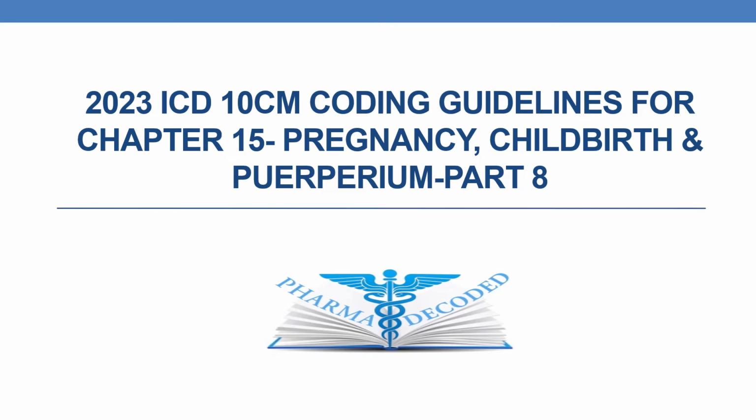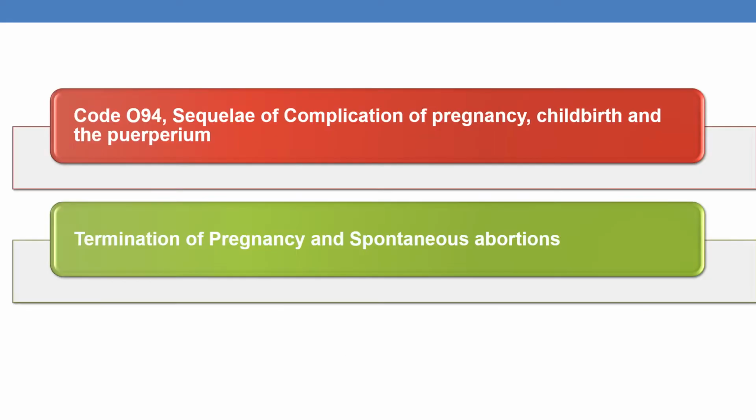Hello everyone, now let us discuss the 2023 ICD-10-CM coding guidelines for Chapter 15, Part 8. In the current session, we will be focusing on the sequelae of complications of pregnancy, childbirth and puerperium, which is given by the code O94, and guidelines regarding the termination of pregnancy and spontaneous abortions. By this, we complete Chapter 15.